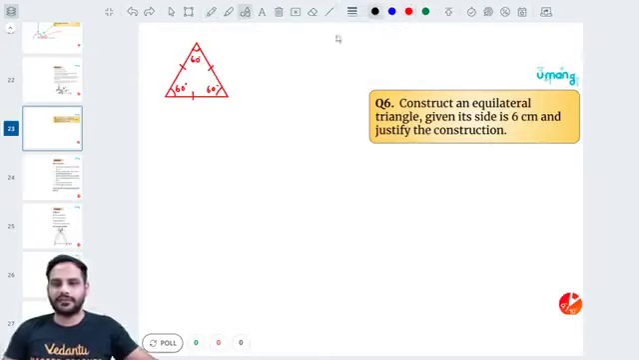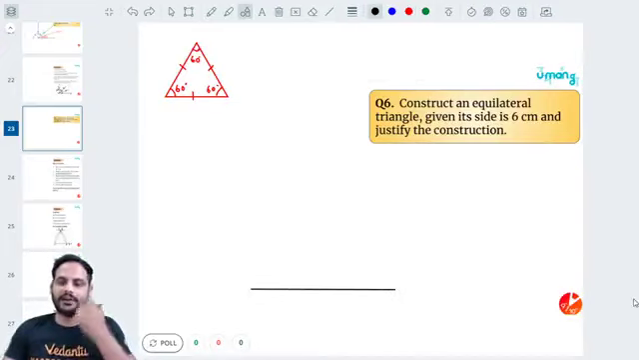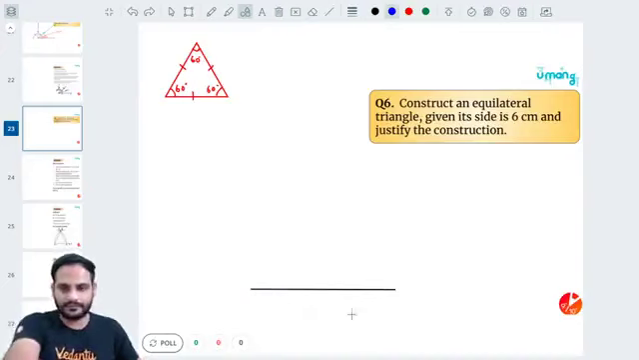So beta, what I'll do? First draw the base of side 6 centimeter. Let us say this is your 6 centimeter. Then what I will do? On both the vertices I have an angle of 60 degrees. So here draw an angle of 60 degree. Here draw an angle of 60 degree.